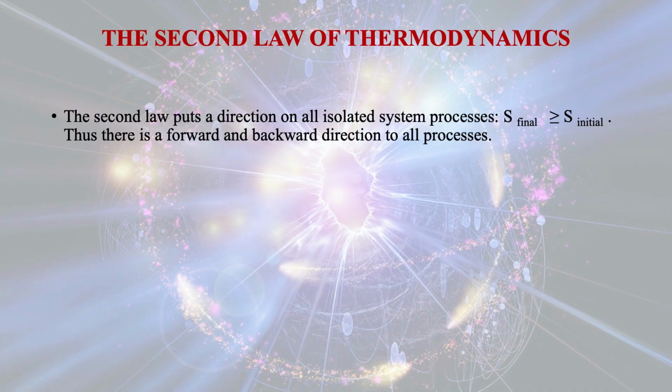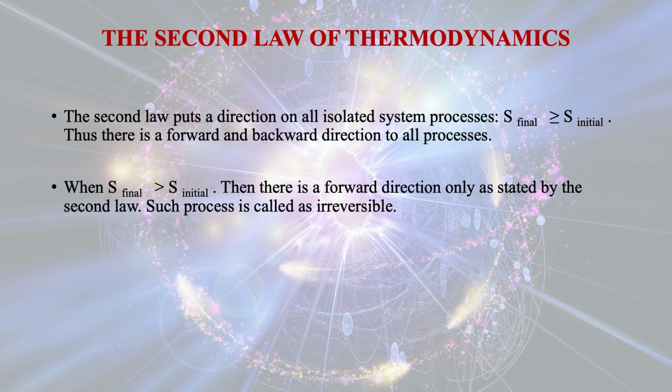The second law gives direction. In all isolated system processes, entropy final is greater than or equal to entropy initial. Thus, there are forward and backward directions to all processes. When S final is greater than S initial, that is, entropy final is greater than entropy initial, then there is a forward direction only, as stated by the second law of thermodynamics. Such a process is called irreversible.